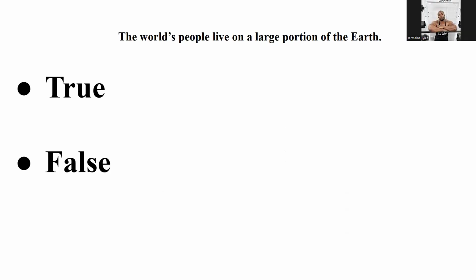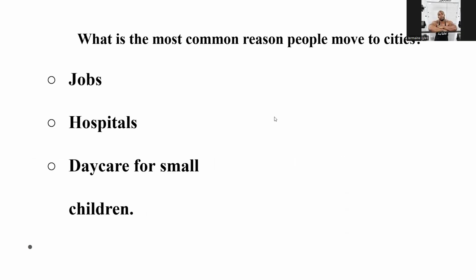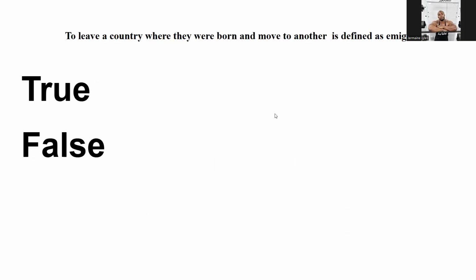The world's people live on a relatively large portion of the earth. Is that true or false? That is false. The world's people relatively live on a small portion of the earth. What is the most common reason people move to cities? That's for jobs. To leave a country where they are born and move to another is defined as immigration. Is that true or false? That is true.